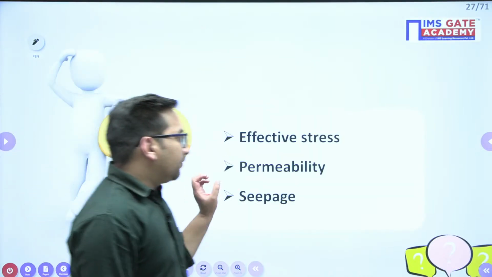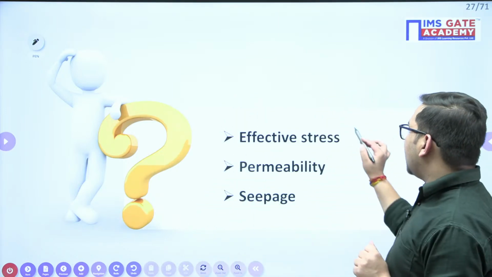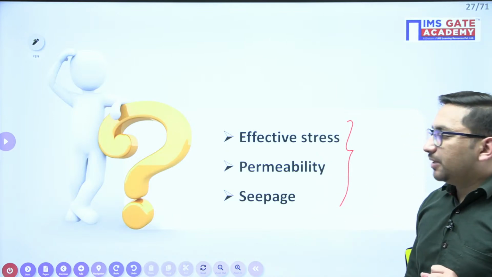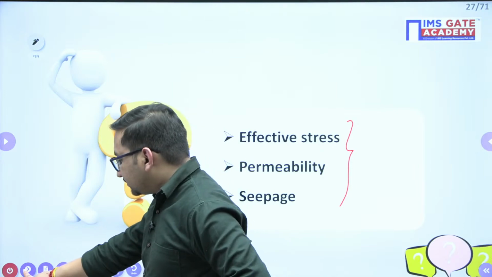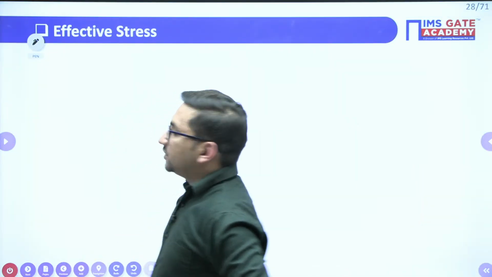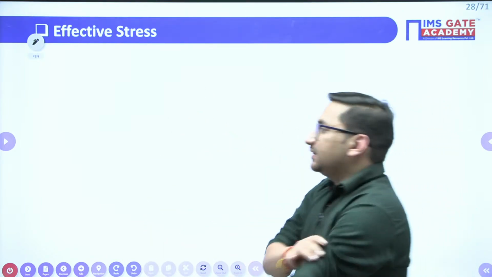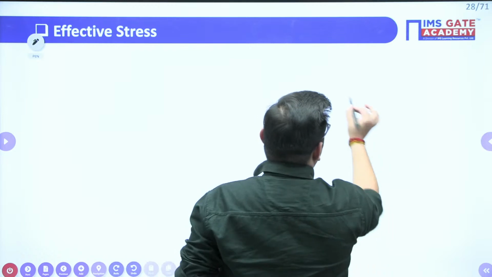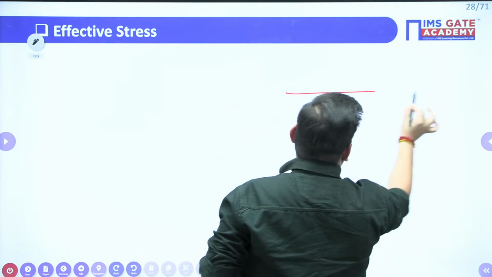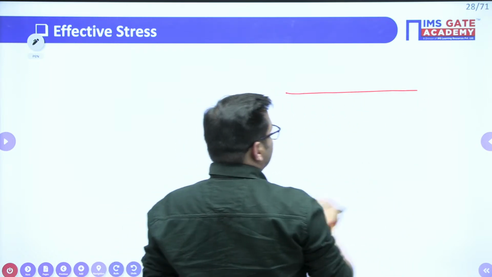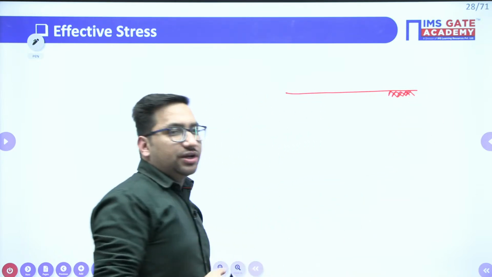Next part, we are going to see the effective stress, permeability and seepage, right? This is also very important part of your syllabus. Now, what is this particular effective stress? In this particular chapter, we are going to see what will be the stress value at any particular depth below the soil due to the self weight of soil or any particular surcharge load, right? So, let's suppose this is your ground level.